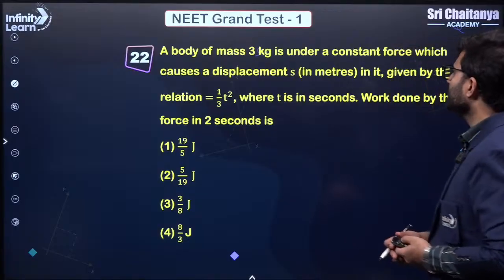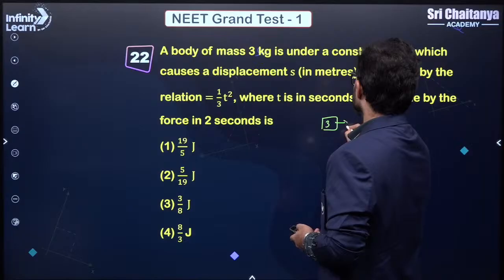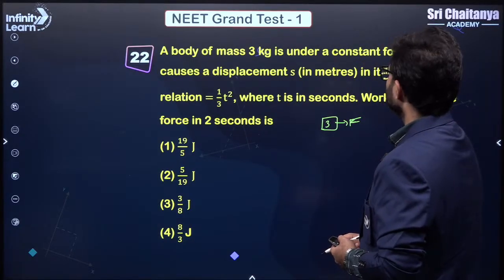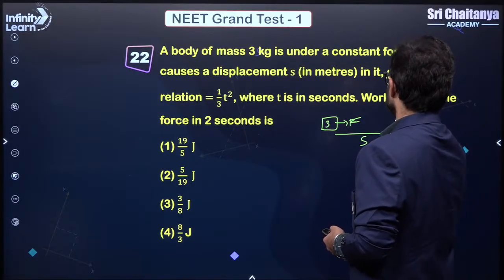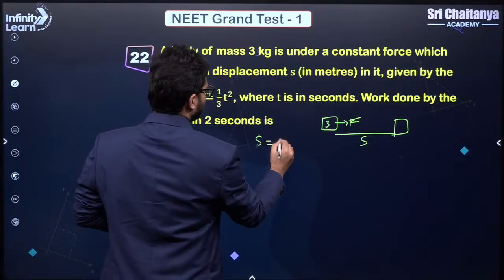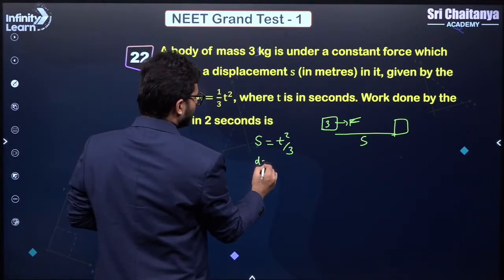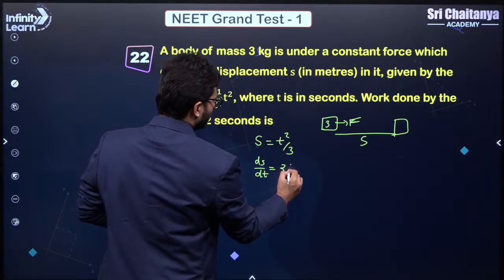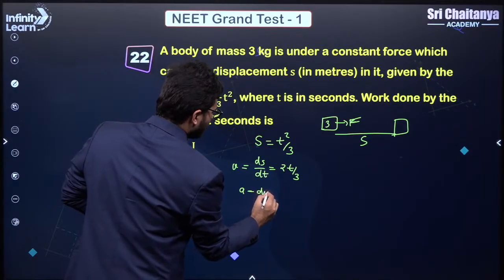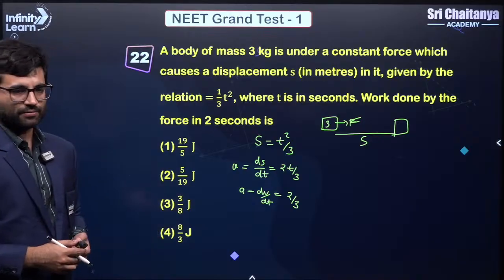A body of mass 3 kg is under a constant force. So we have a body whose mass is 3 kgs. It is under a constant force, which causes a displacement s, given by the relation s is equal to t square by 3, right? So from here you first have to calculate the acceleration by double differentiating it. First ds by dt is 2t by 3. This is the velocity, and acceleration is dv by dt. When you differentiate again, you will get 2 by 3. That is my acceleration.